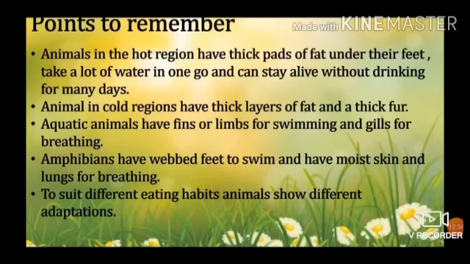Points to remember. Animals in the hot region have thick pads of fat under their feet, take a lot of water in one go and can stay alive without drinking for many days. Animals in cold regions have a thick layer of fat and thick fur. Aquatic animals have fins or limbs for swimming and gills for breathing. Amphibians have webbed feet to swim and have moist skin and lungs for breathing.